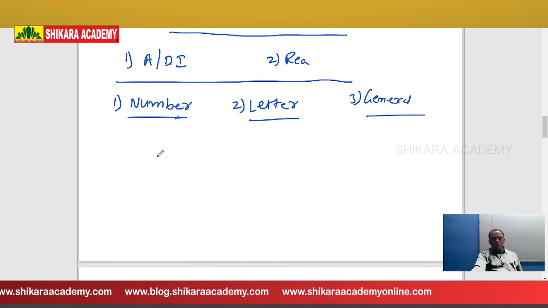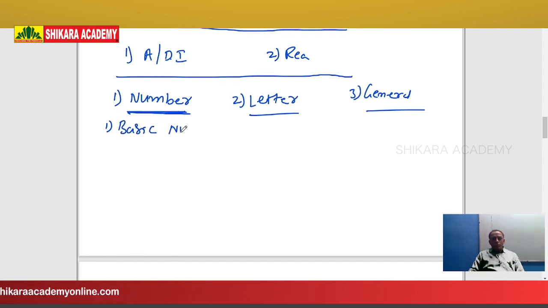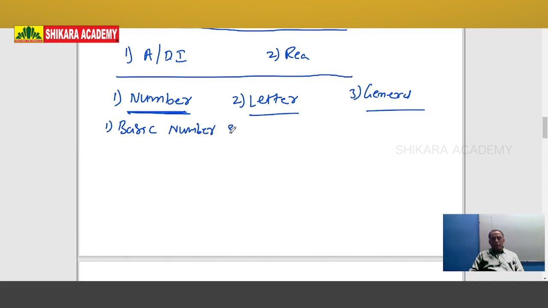Then how to become a master? First, take the number based questions. The first one is the basic number system, which is very important. What is the basic number system? You should know the different types of numbers: natural number, whole number, integer, rational numbers, even numbers, odd numbers, prime numbers, composite numbers. The concept is very important, and the definitions are not important for our competitive examination.